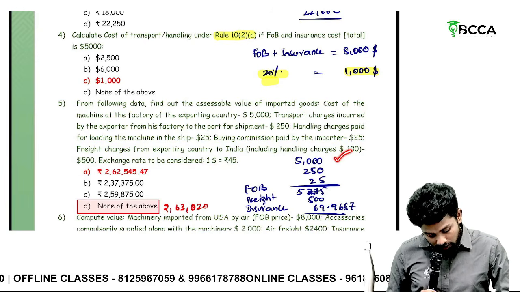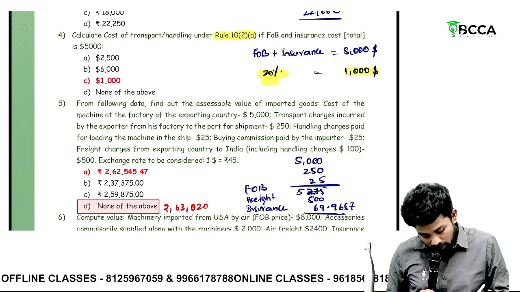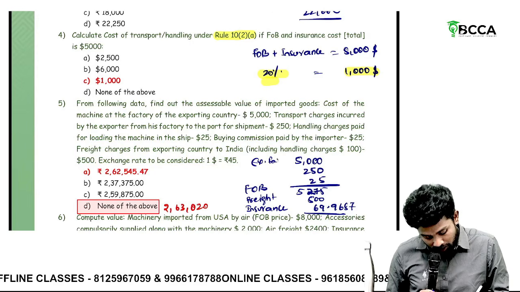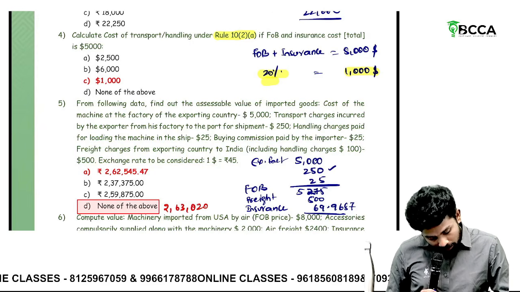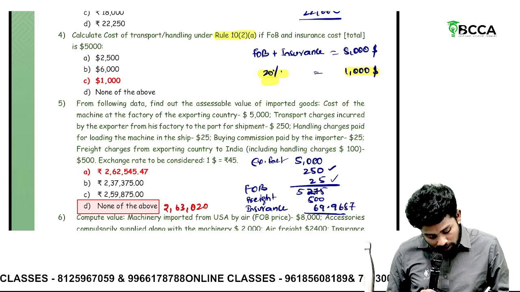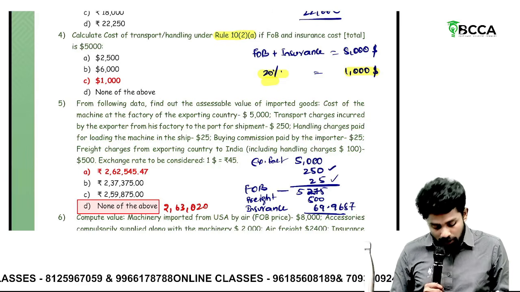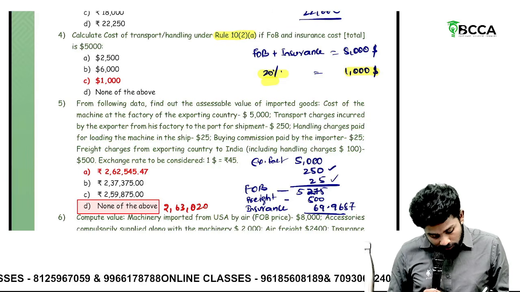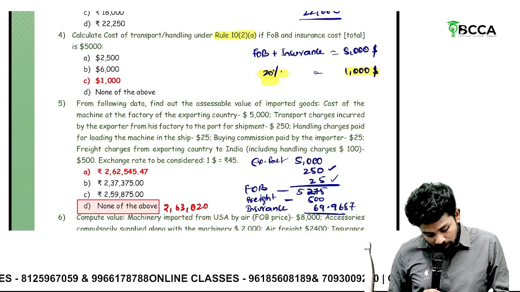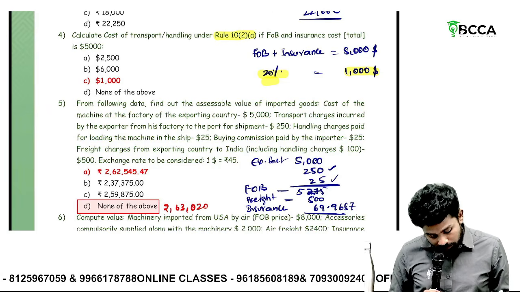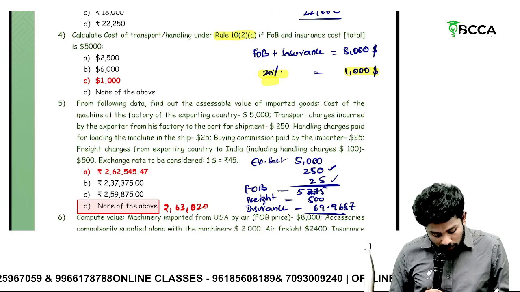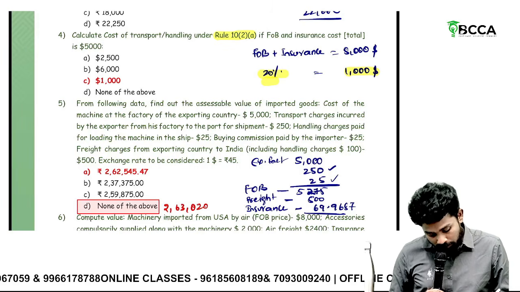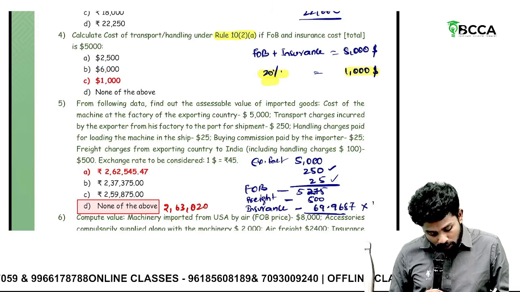Sir, first, what is this ex-factory price? Then you should add handling charges and transportation in the export country. So this 5,275 is what? FOB. Then freight you should add. What is the freight here? 500 is given, add. And then insurance, even though it is not given, you should take what? 1.125% of FOB. Then you should multiply the total with 45, sir.